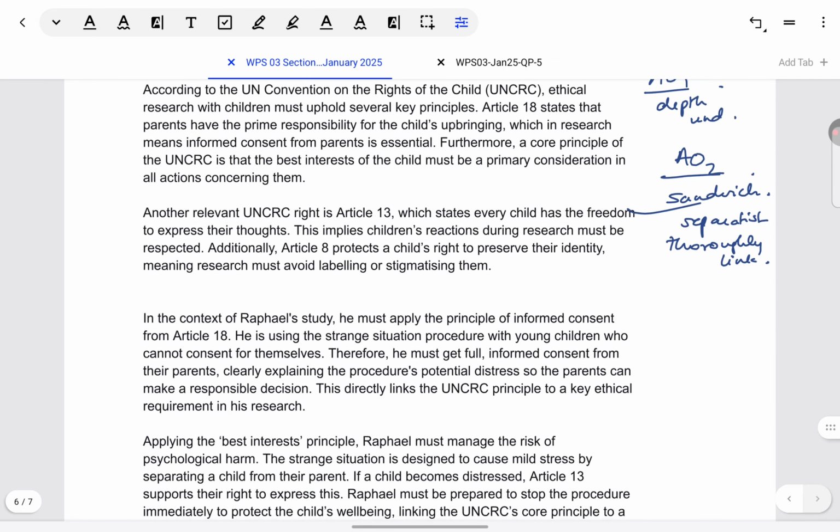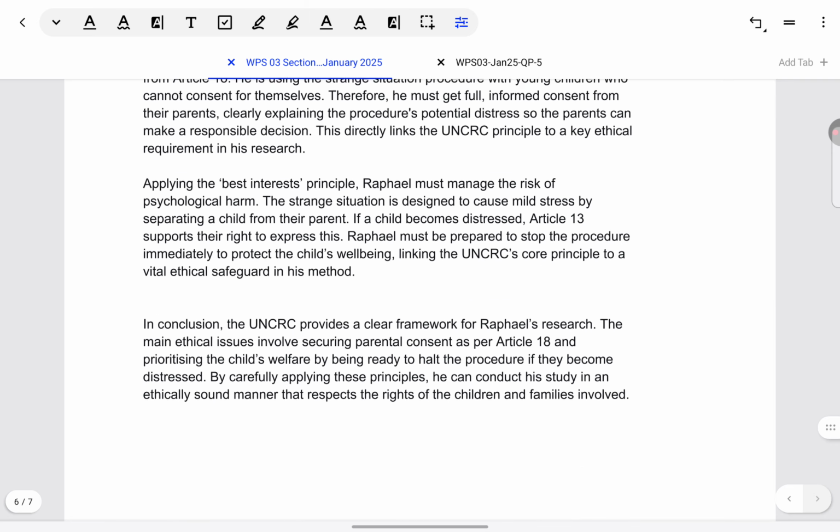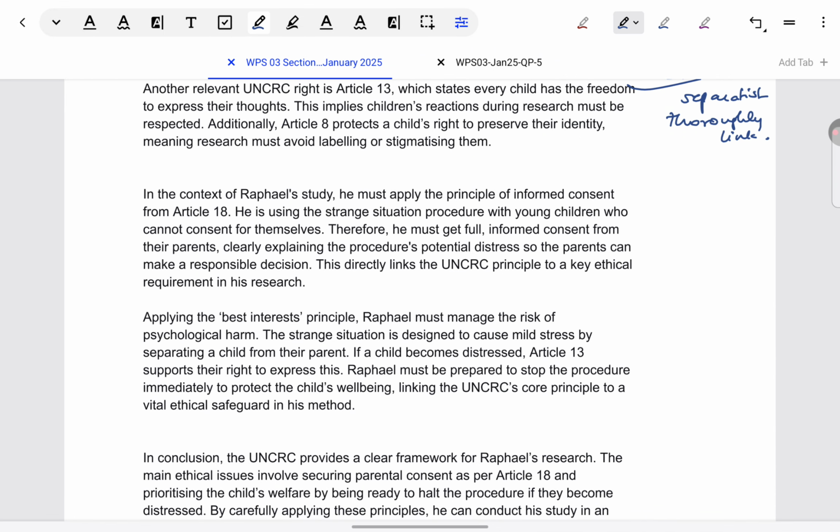Okay, I've given you the general guidelines on how to structure AO1 and AO2. More I'll show you in the model answer. Just one more thing before we look at it. Again, a balanced conclusion is needed here also. Your balanced conclusion might not exactly mean showing both sides, strengths and weaknesses, because after all, this is not about AO3. But still, balanced conclusion in the sense that whatever strengths we are seeing of applying ethics, so you can think of it as the positive ethical side of a basic study, and whatever obstacles we are seeing in applying those ethics, both we have to consider in the conclusion. So again, the conclusion should not be one-sided.